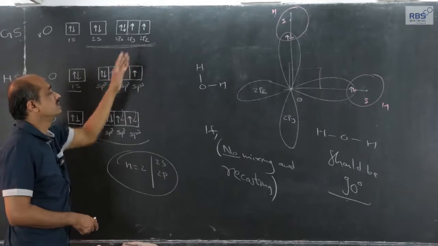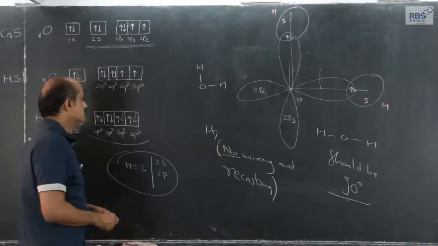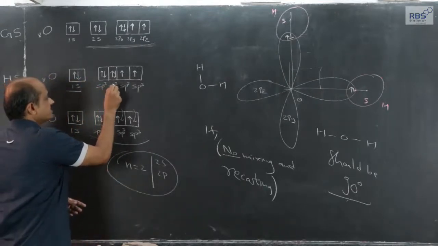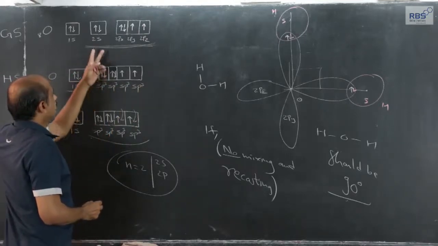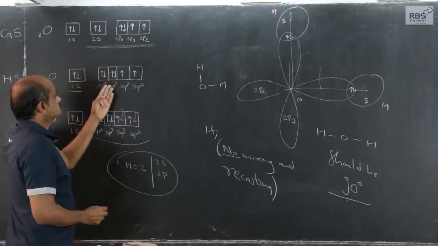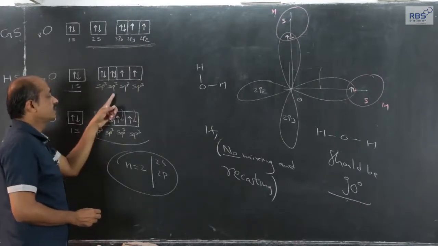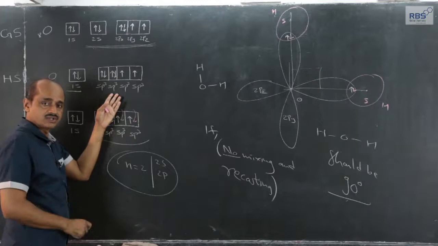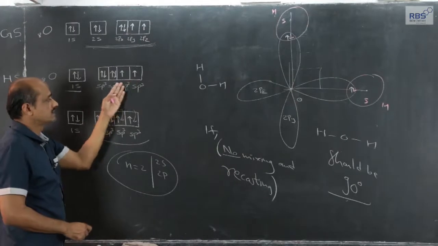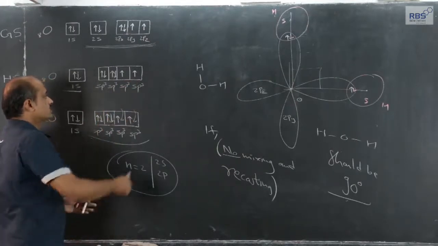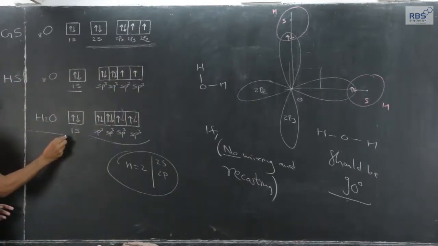Since 1s and 3p take part and give rise to an equal number of 4 hybrid orbitals, each one is named as sp3, sp3, sp3 and sp3. The two sp3 hybrid orbitals out of 4 contain 2 lone pairs. Now, these 4 are of identical energy. The shape will be 25% S character that we have considered earlier. The two sp3 hybrid orbitals contain lone pairs and 2 will contain an unpaired electron each. Hydrogen now approaches these 2 and forms the H2O molecule in this manner.